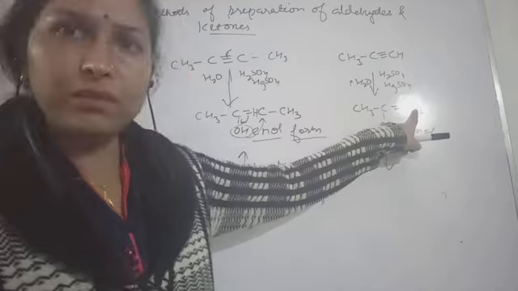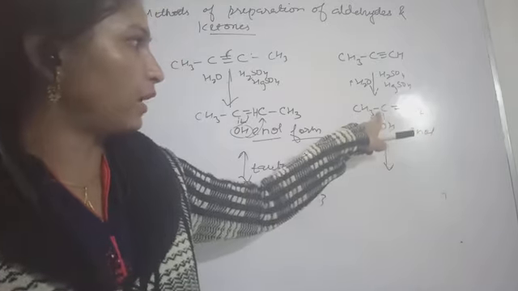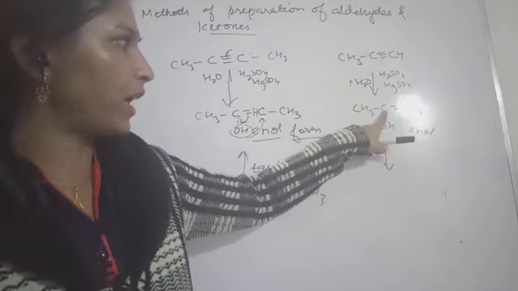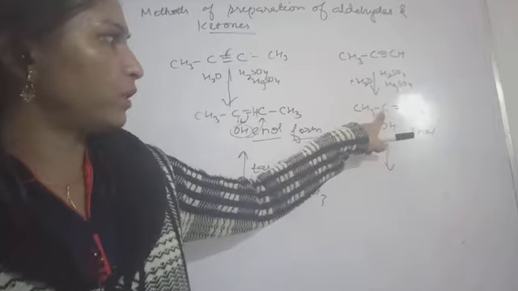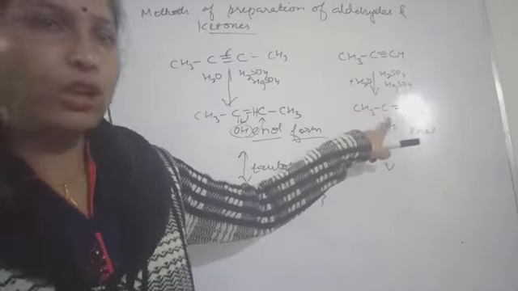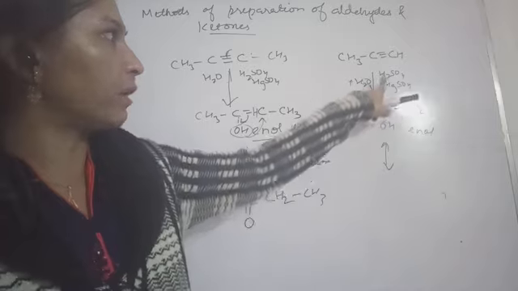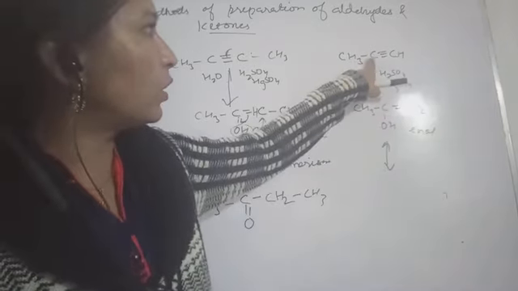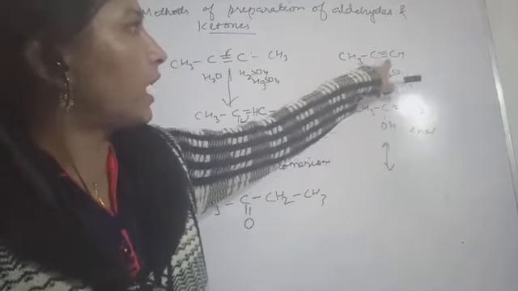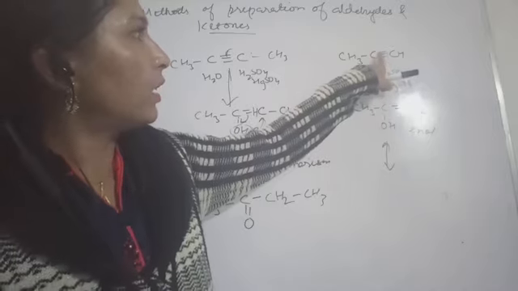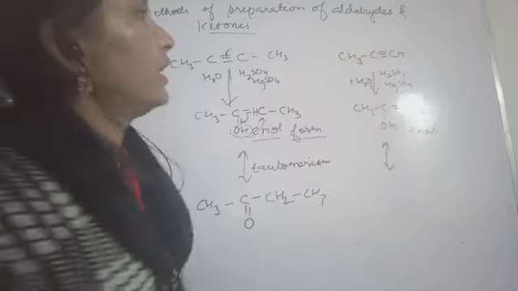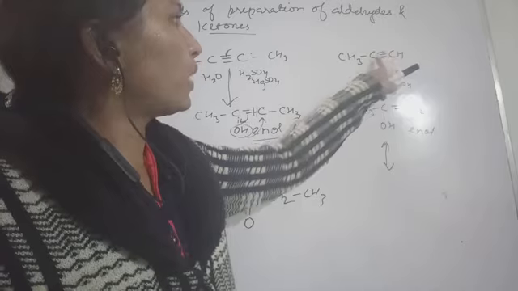H will get attached with this carbon, and OH will get attached with this carbon. Why? Because this carbon is associated with more number of alkyl groups, or you can say less number of hydrogen. Here the two carbons are associated. See the double bond triple bond present between the two carbons.